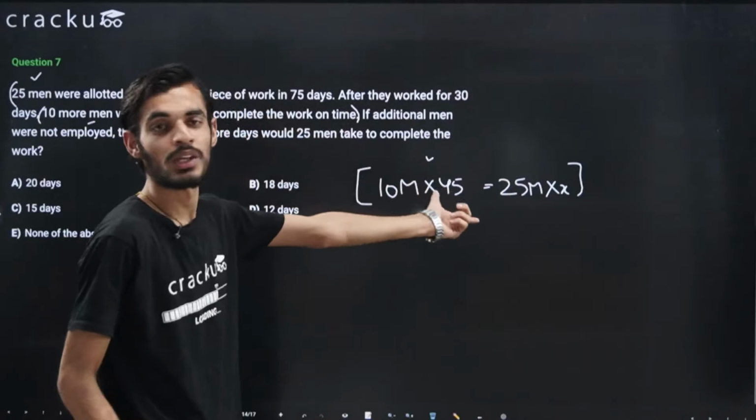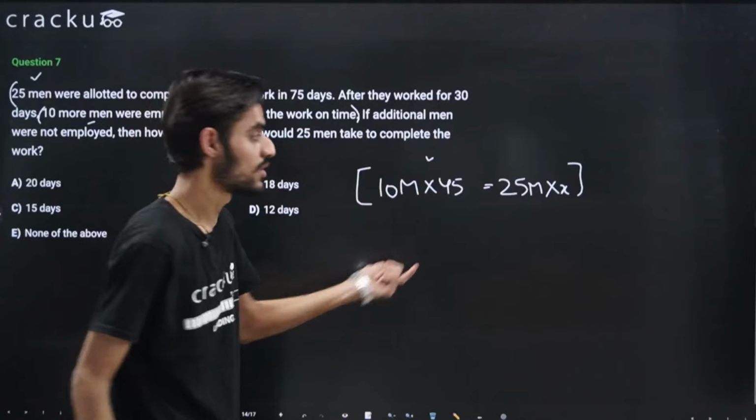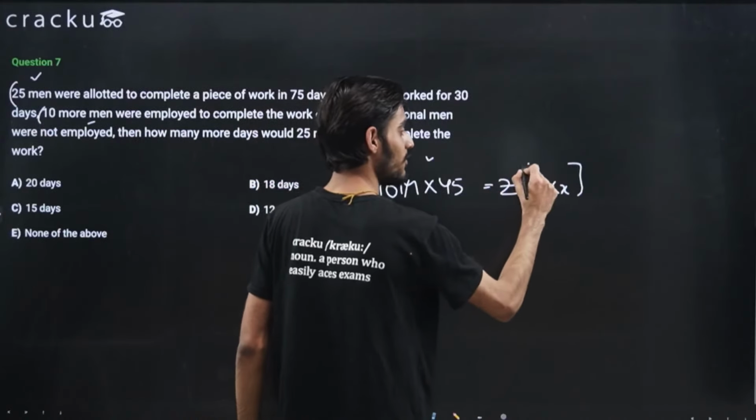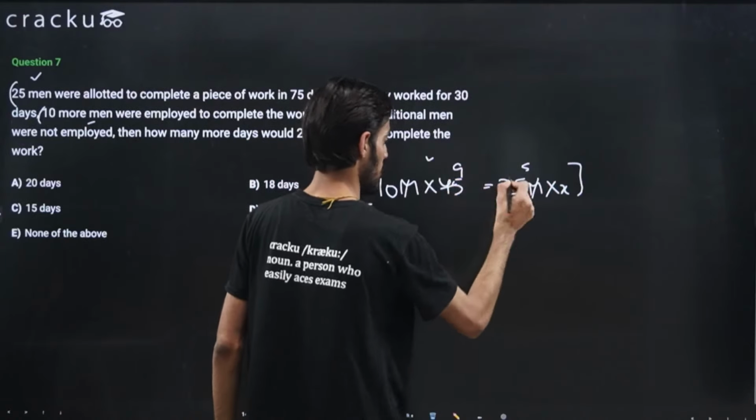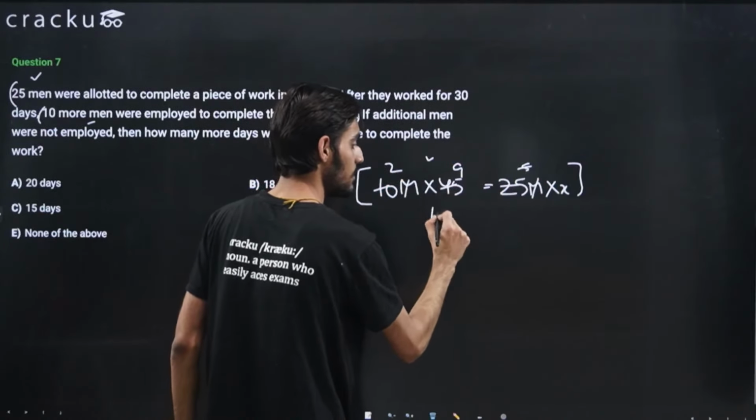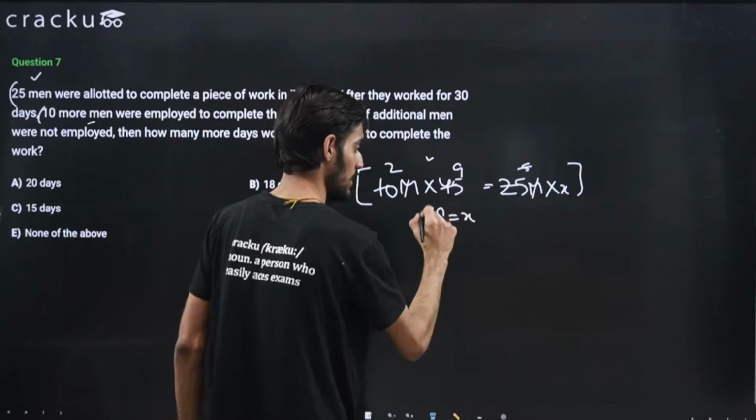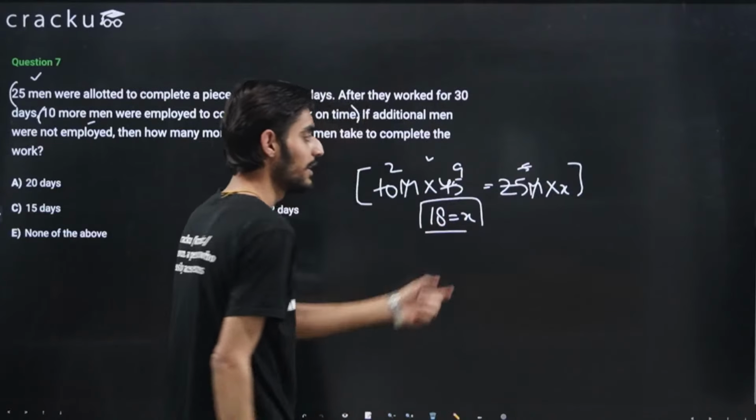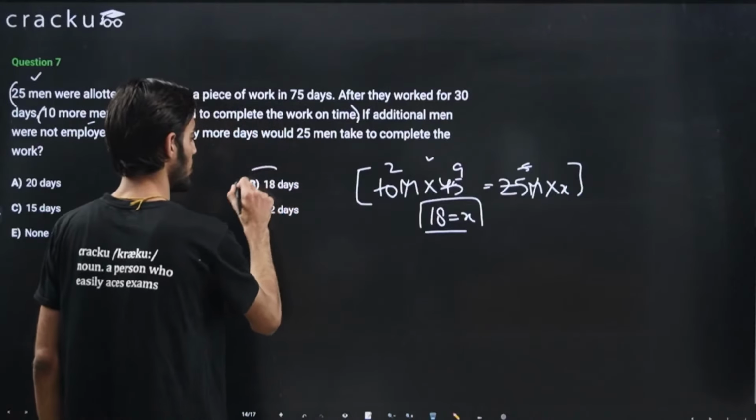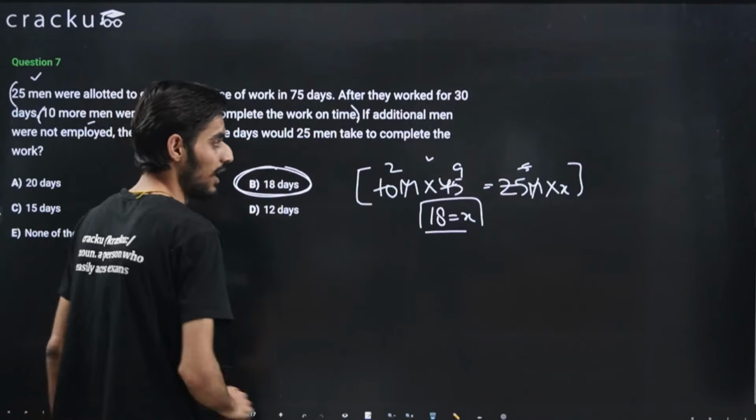So this is the simple basic equation that you can form. See, just forming the equation is crucial in this question. After that, you can just cancel out this M. This is 5, this is 9, this is 5, this is 2. So 9 into 2 is 18. That is x. So these 25 men will take 18 days to complete the work. So the work will get delayed by 18 days, or they will take an extra 18 days. I hope this should be clear.